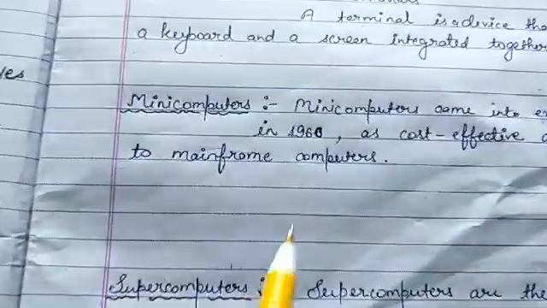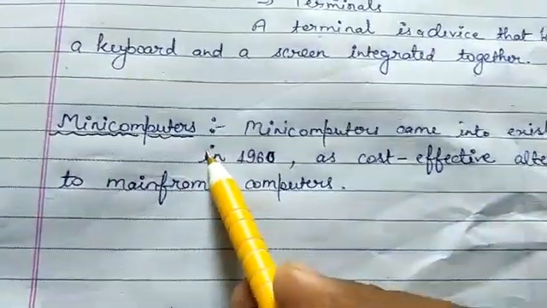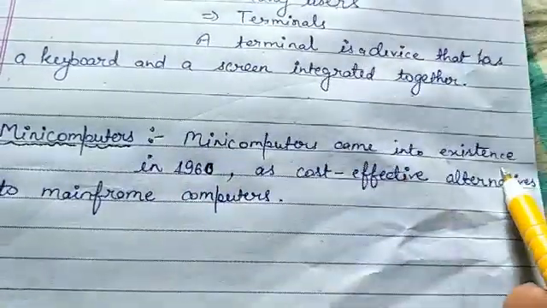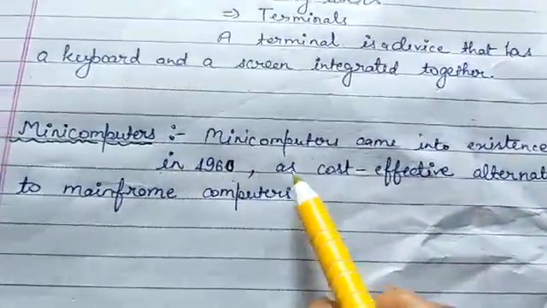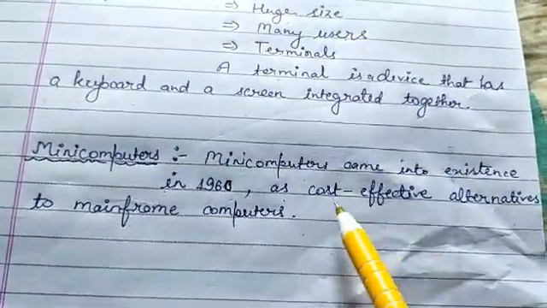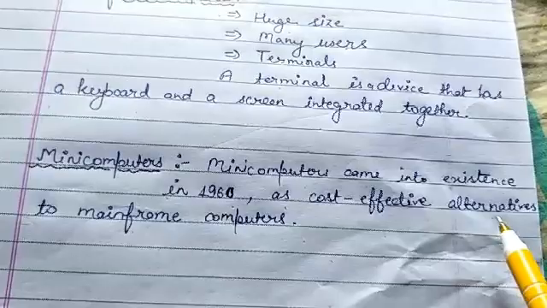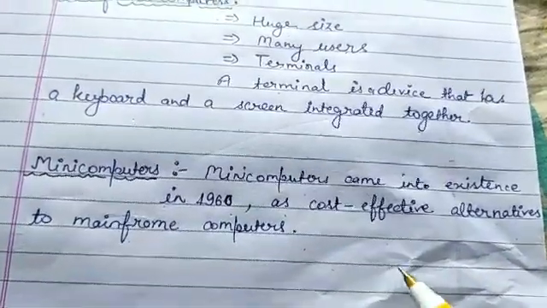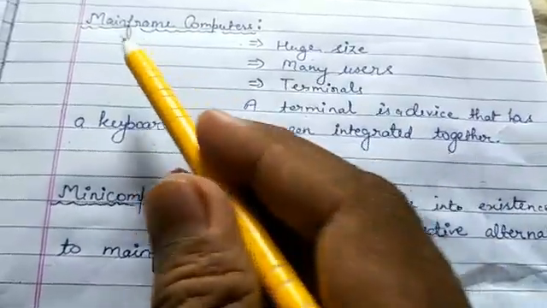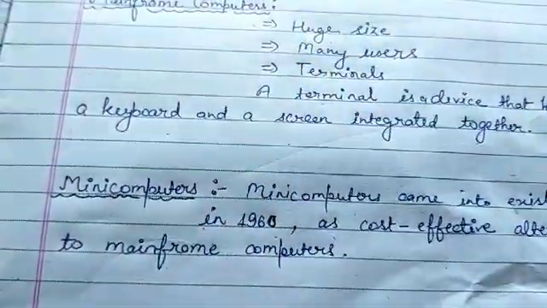Now come to the third point, mini computers. That is the third category. Mini computers came into existence in 1960 as a cost-effective alternative to mainframe computers. As a cost-effective alternative to mainframe computers means mini computers can be used in the place of mainframe computers.